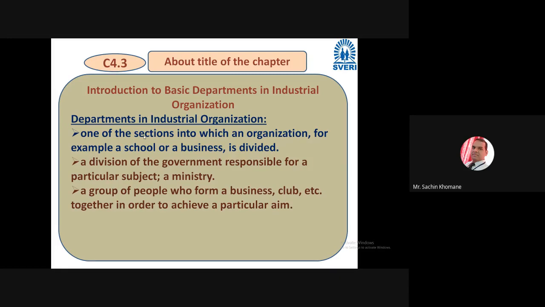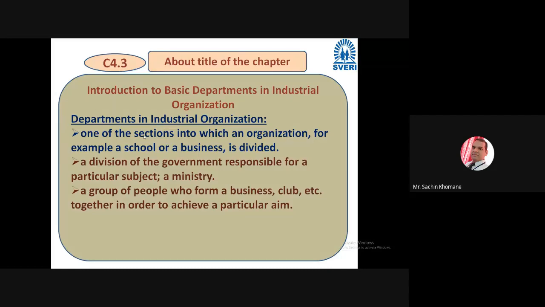Friends, a department is one of the sections into which an organization is divided. It is a very simple meaning. If anybody asks you in an interview, what is a department? A department is one of the sections into which an organization is divided. Very simple definition, right?